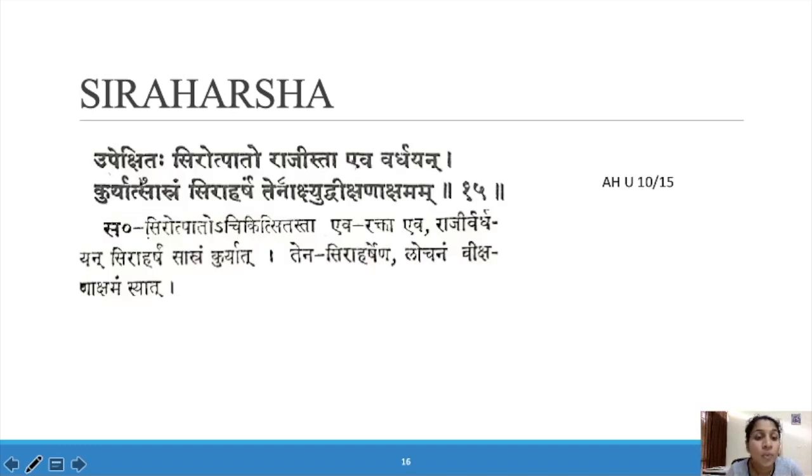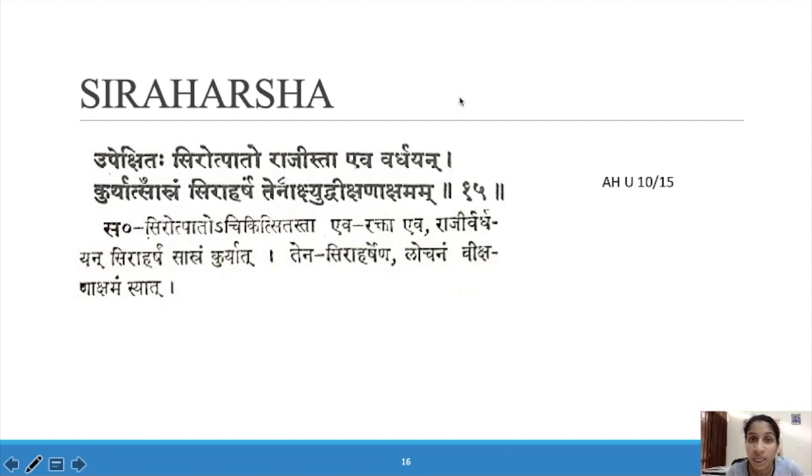Siraharsha. Upekshitah shirotpado rajistha eva vardhayan kuryat sa asram siraharsham tena akshi udvikshana akshamam. If you neglect Shirotpada, if you are not giving treatment for Shirotpada, it will lead to Siraharsha.